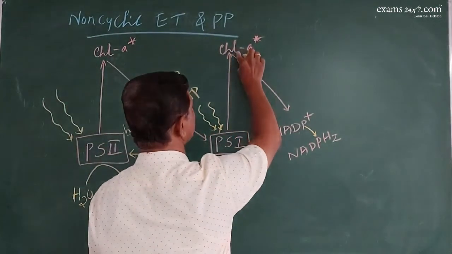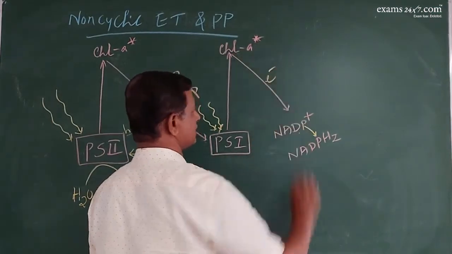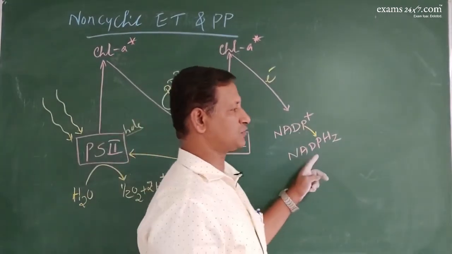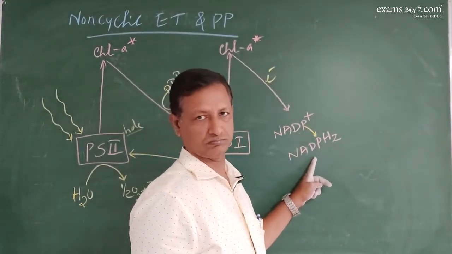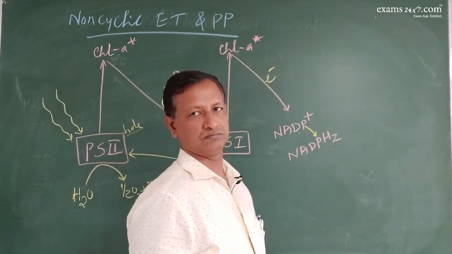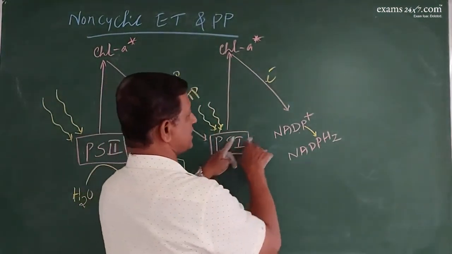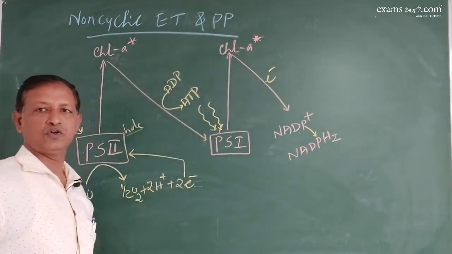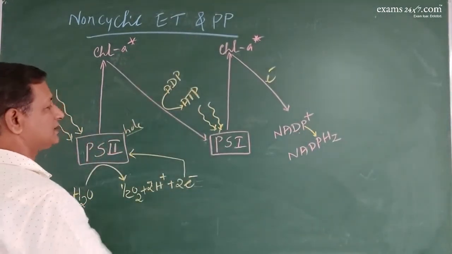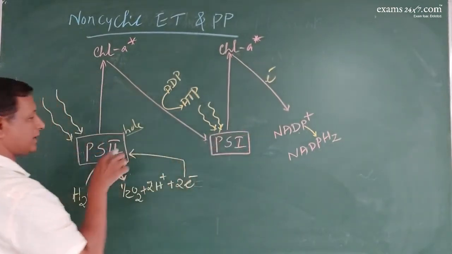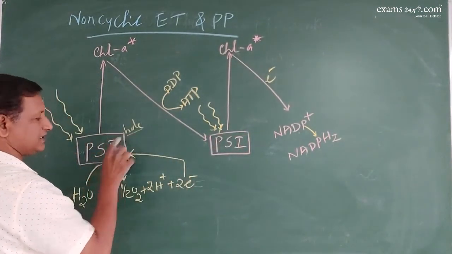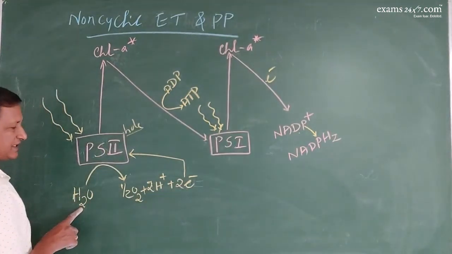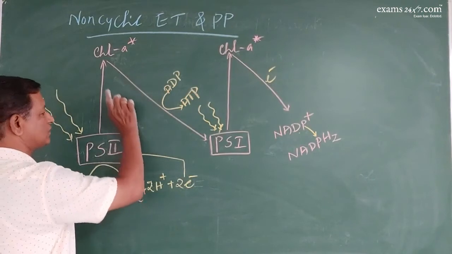This excited chlorophyll will transfer the electrons, which will be absorbed by NADP and reduced to NADPH2. Nowhere have the electrons come back. The hole is filled up here, but what about this? The hole is still there. That is why the electrons released during photolysis will fill up the gap. Thus the hole is filled up.